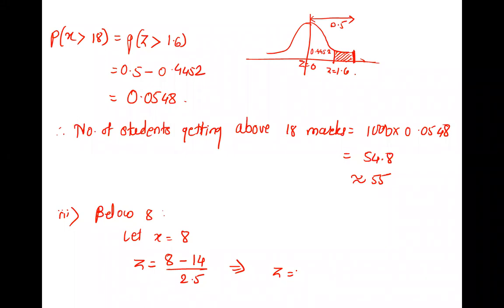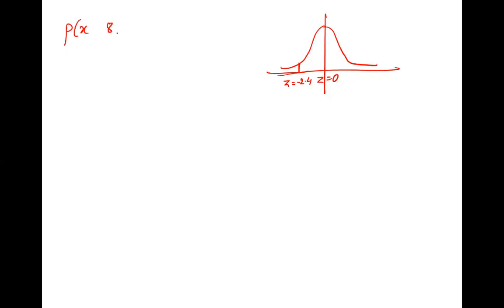Minus 2.4. Plot it. Where? Left hand side, somewhere here. So it is minus 2.4. It is below 8, which means x is less than 8. So here z is minus 2.4, and where does the area go now?